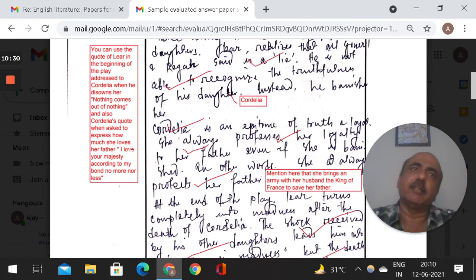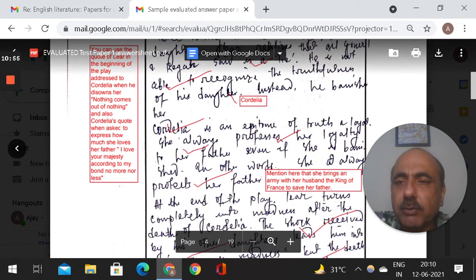Then test 2 moves on to the next one. It is about Paradise Lost, and it is about Rape of the Lock. So like this, we have divided the whole course into 10 tests, right? And then the last 4 tests are comprehensive tests. Paper 1, paper 2, paper 1, paper 2, so that you can attempt the whole course in one, just like you are writing an exam, and the correction will be done in the same way. So you can see here how I am doing this.